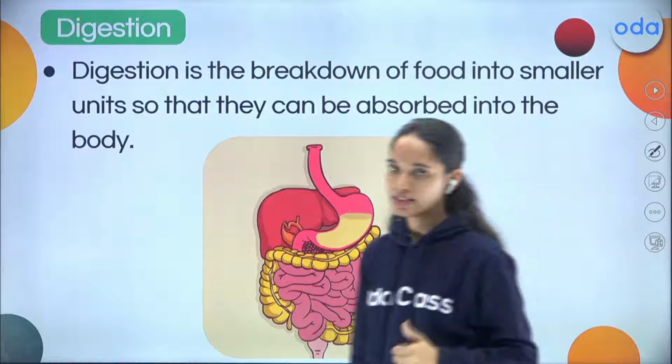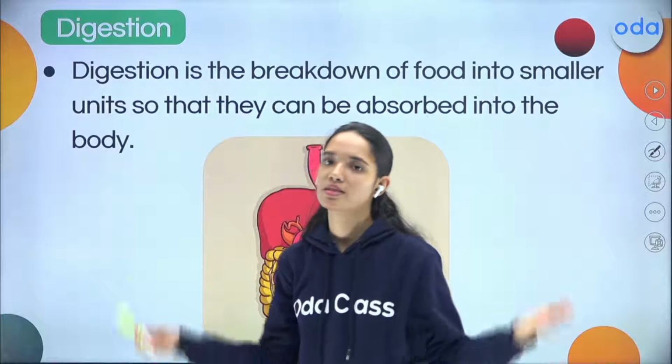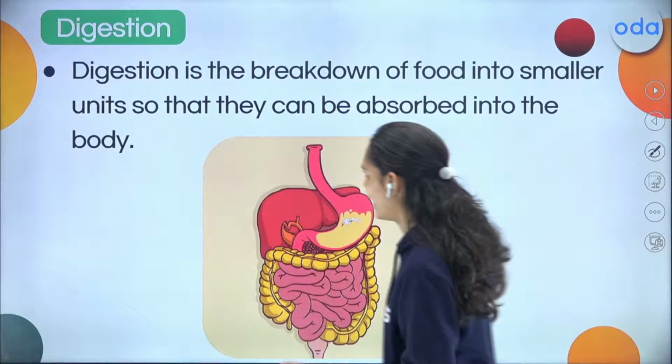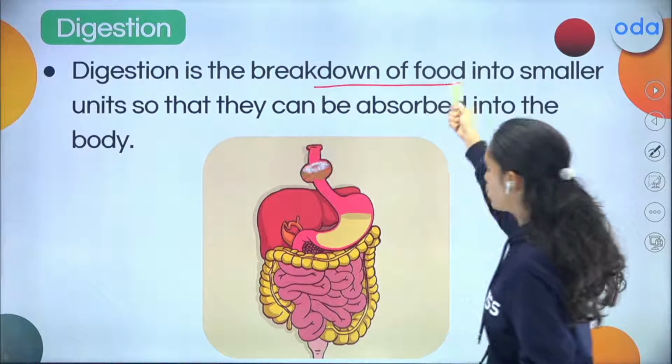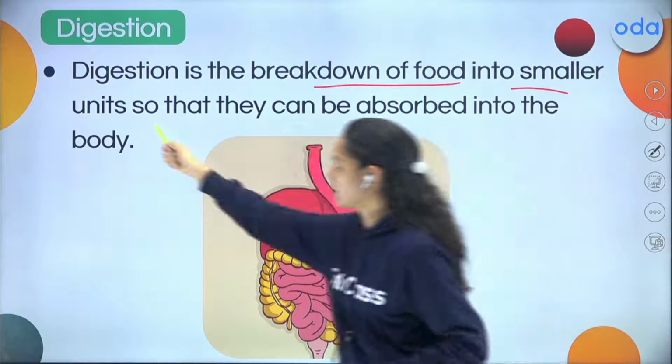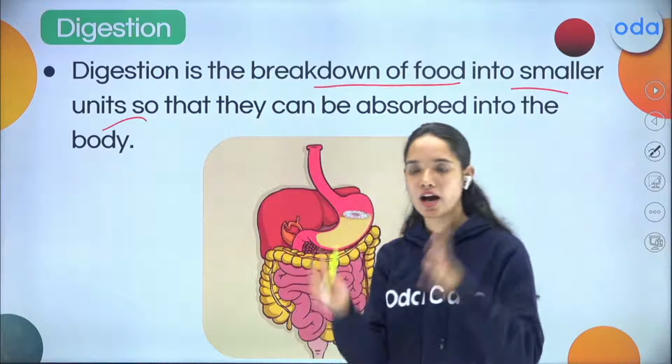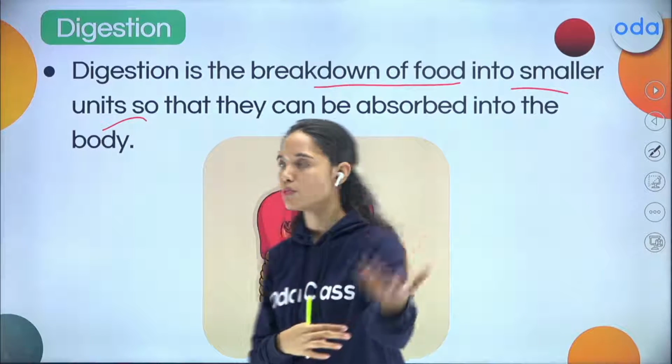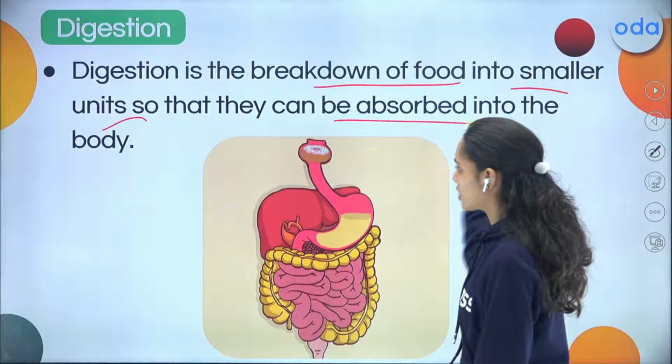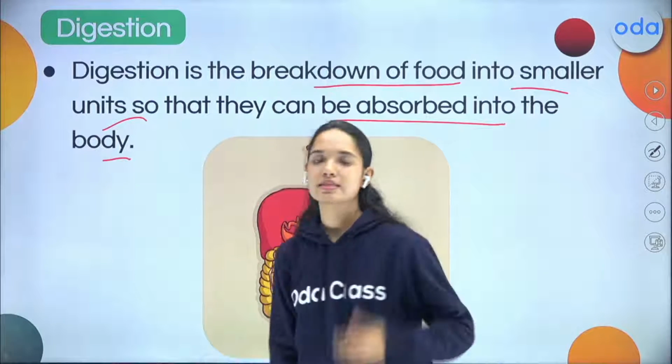Talking about the second stage, what is digestion? This is the most easy stage where the breakdown of food into smaller units takes place. The larger components get broken down into smaller units and their nutrients are absorbed. This is the second stage.